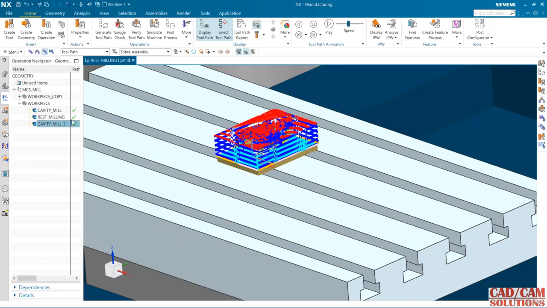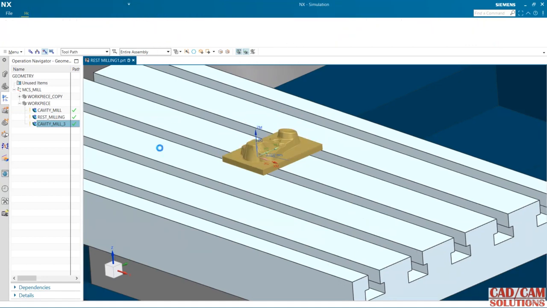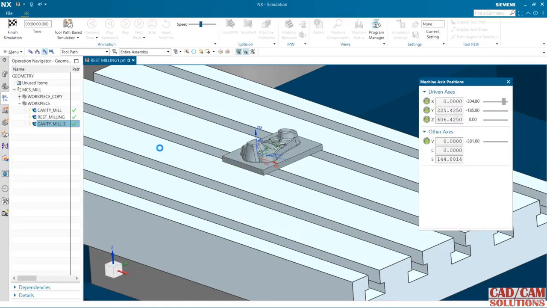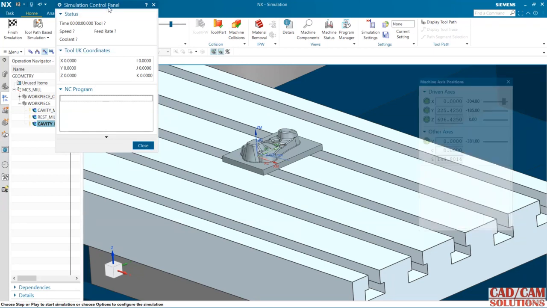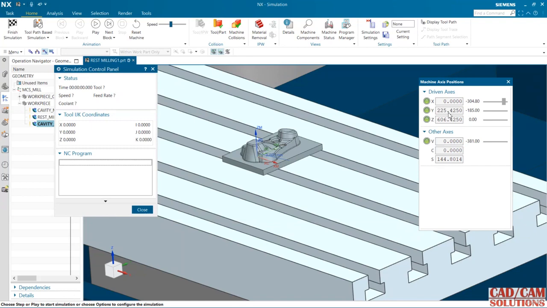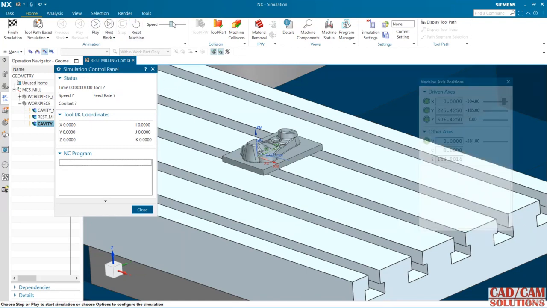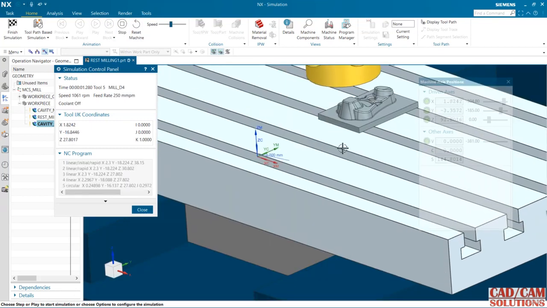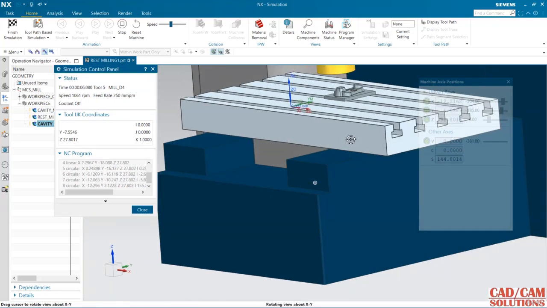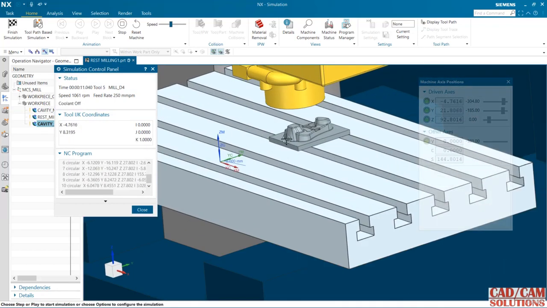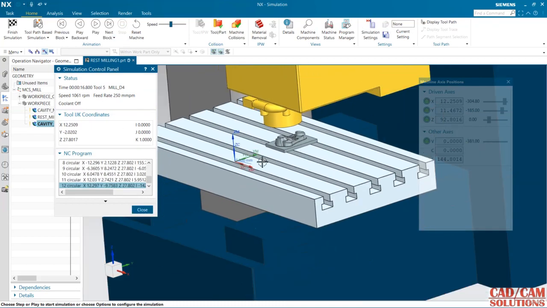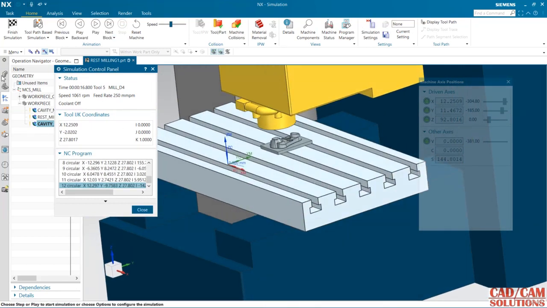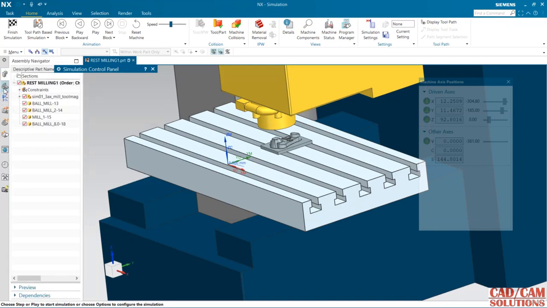Okay, just click it, and here machine simulation. Under this machine simulation XYZ, these are the axis, and now this is the speed, play, and stop this. The tool is not visible, all the tools are here.